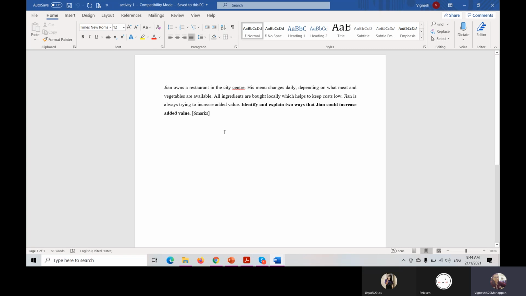Okay, number 2. What other way can we tell? Meat. No, about the company also. Oh, sorry. About the restaurant also, you can tell what added value you can do.